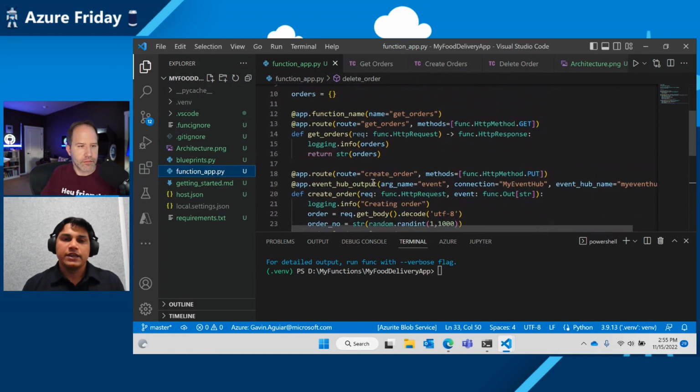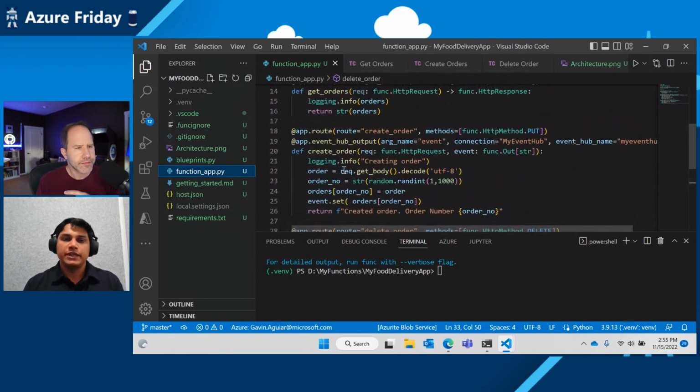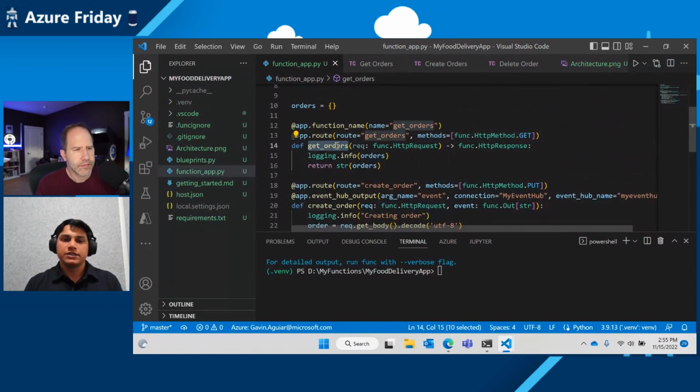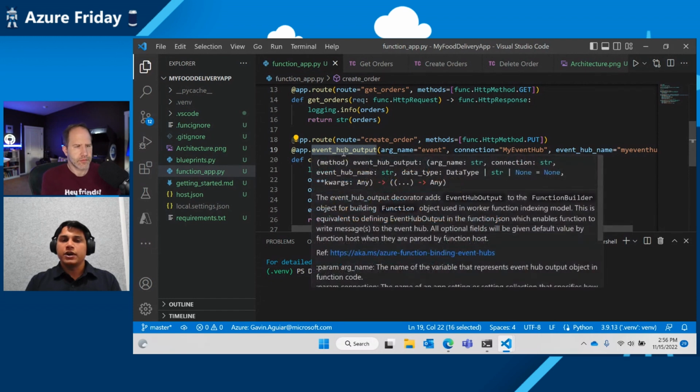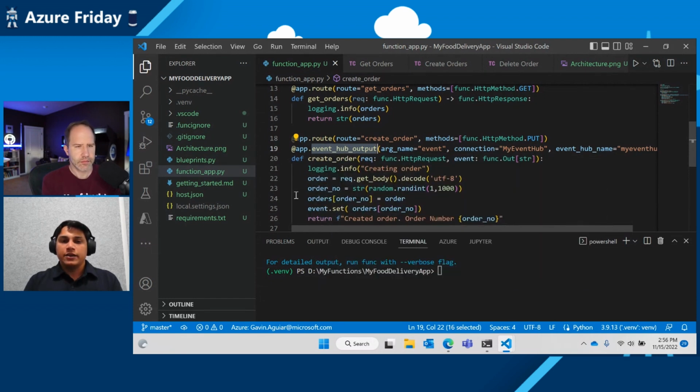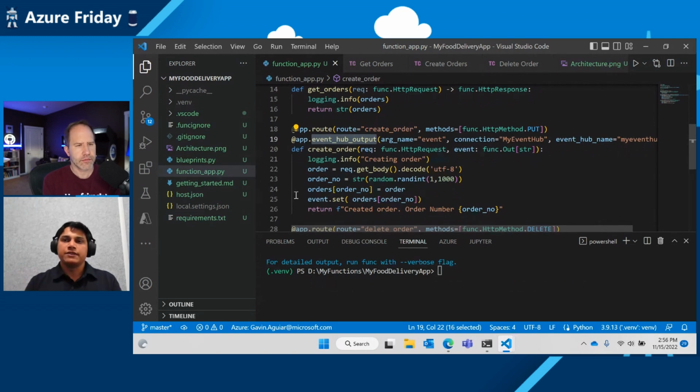So I have created a few APIs which we needed. The first API you see is just getting orders. It's just a regular HTTP trigger function, which is just going to return the orders we have. My next function is the create order. If you see this create order, it does have an HTTP trigger, but you also see there's an output binding associated with it. What this will do is once we get the trigger, we're going to move the order to this event hub. And once the event hub is triggered, we wanted to save later on. So that's where you see that we are using an event hub output binding.